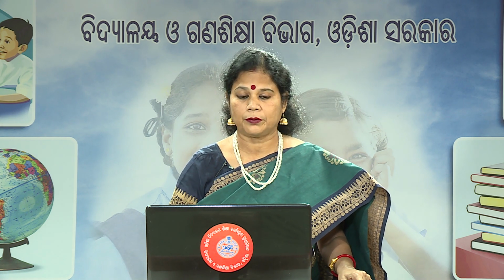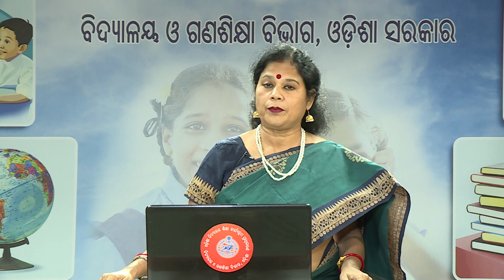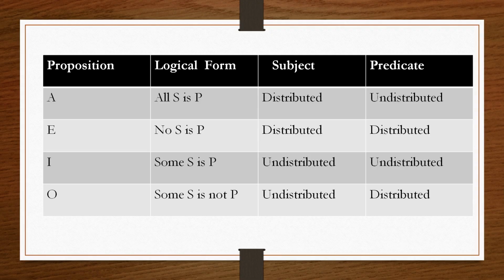This is very important to remember. So, A proposition, all S is P: A distributes the subject. E proposition, no S is P: E distributes both subject and predicate. Then I proposition, some S is P: I does not distribute any term. Then O proposition, some S is not P: O distributes the predicate. Here we have two universal propositions, A and E propositions.